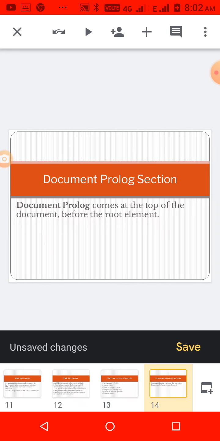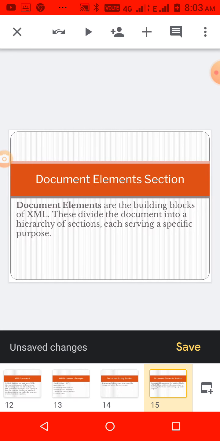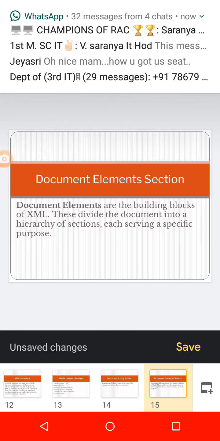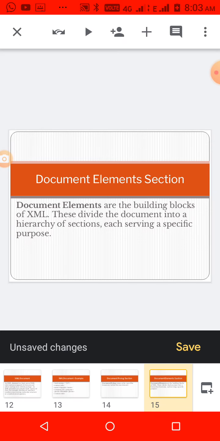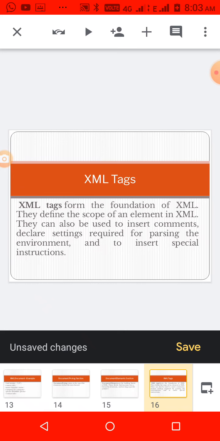Then the prologue section, it is the first statement in an XML document. It is always specified at the top of the XML document, before the root element. And then the document element section, the building blocks of XML, which divides the document into a hierarchy of sections. By using this only, the XML document is specified using the tree like format. And then tags, the foundation of XML that defines the scope of an element.